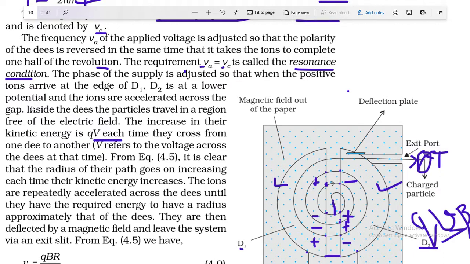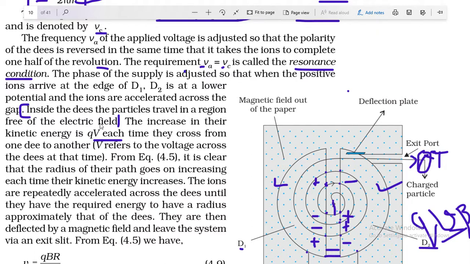Now this line is very important. Inside the D's the particle travels in a region free of electric field, because these D's are made of metal and electric field does not exist inside the metal. So there is no electric field in these D's, but electric field is present only in this gap, and the charged particle is accelerated only in this gap.